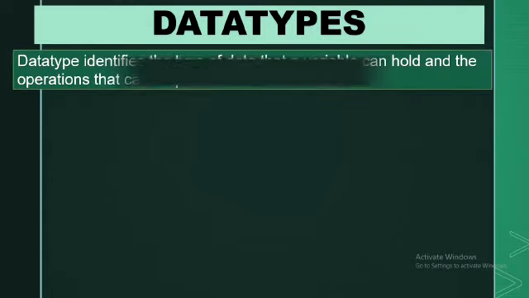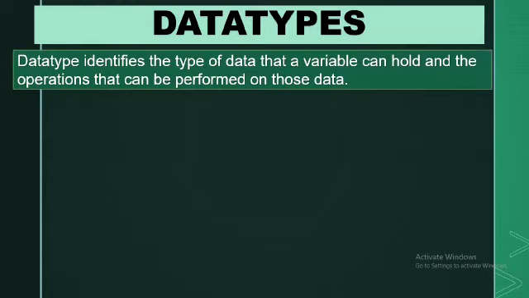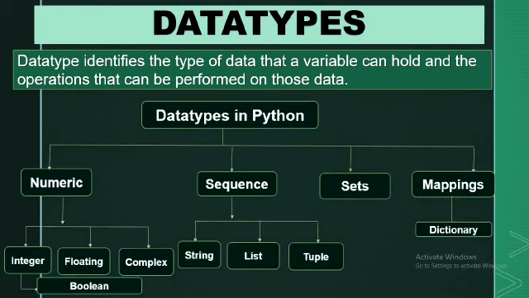Data types identify the type of data that a particular variable can take. Data types also define what type of operations can be performed on a particular data type. There are different types of data types in Python which are categorized into 4 categories.